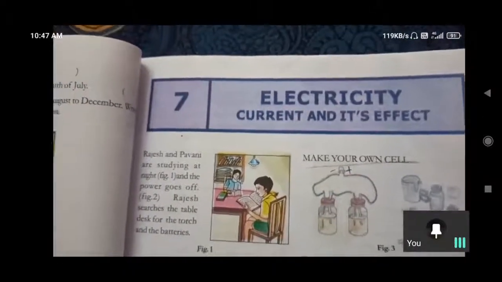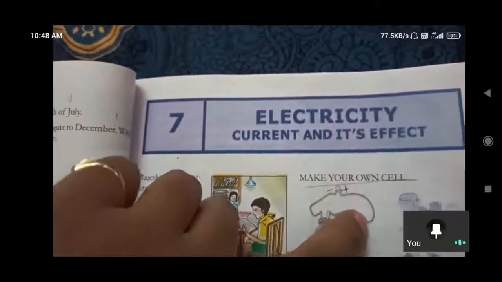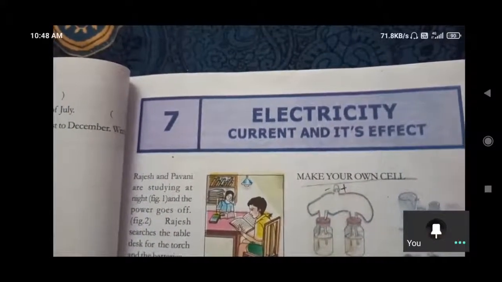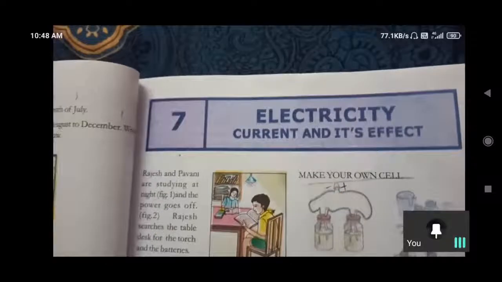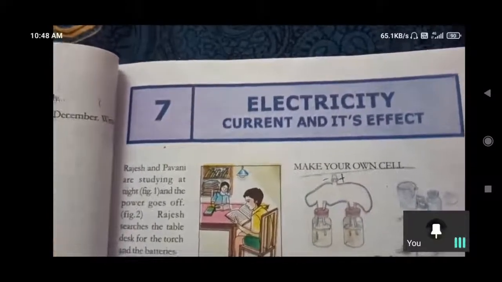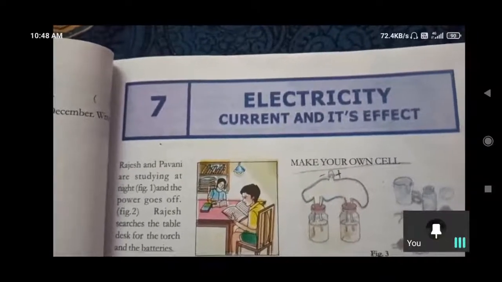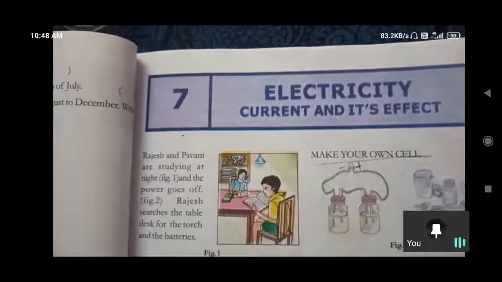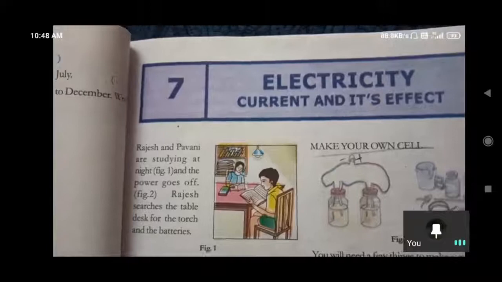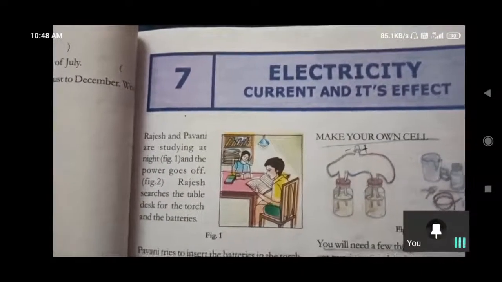From that we can conclude that electricity is passing from this side, in the positive direction. Because of the LED light we can conclude the electricity is flowing and the light emitting diode will glow. So due to that we can make a cell. What is the concept involved here? We are making a cell, using both the positive terminal and the negative terminal. So we are making it like this.